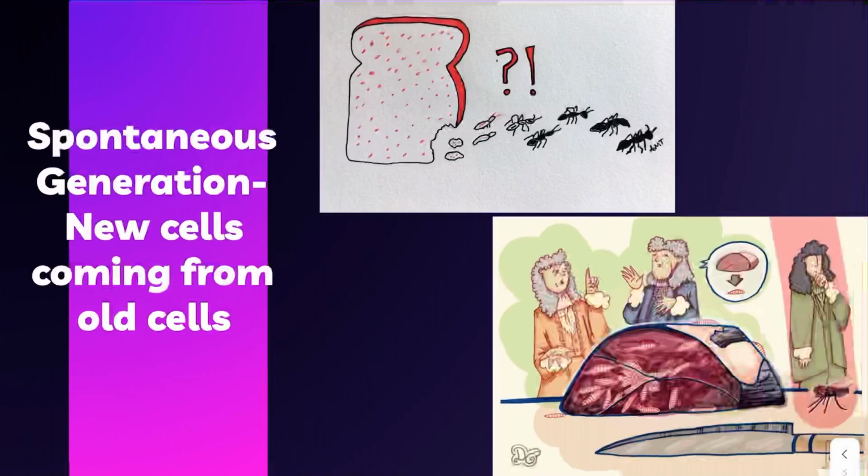So, before our understanding of genetics, what did people believe? How did they think we got new things? They believed at the time in spontaneous generation, which is new cells coming from old cells, like new stuff coming from old stuff. So, for instance, one of the theories was that maggots came from meat, because people often noticed that on meat there were maggots. Also, ants came from bread was another idea.